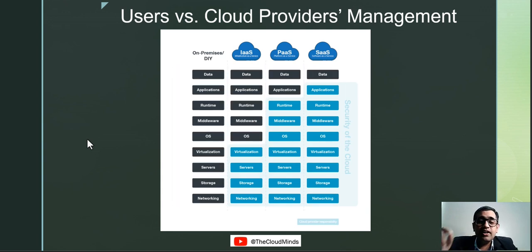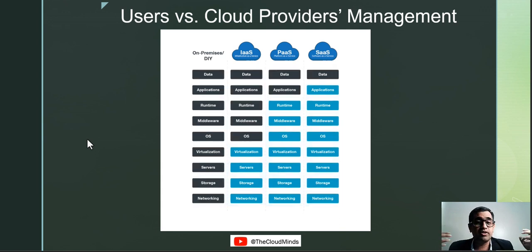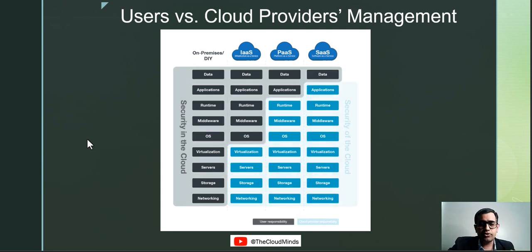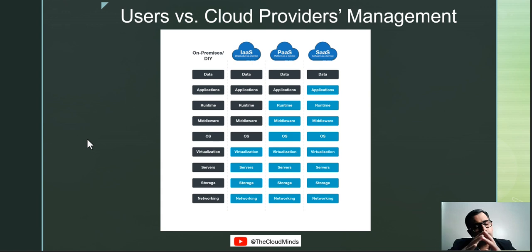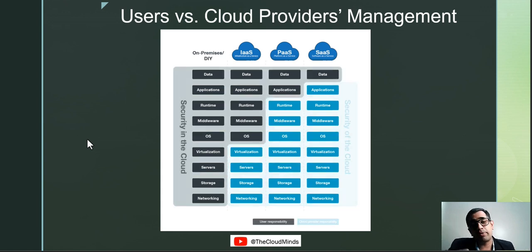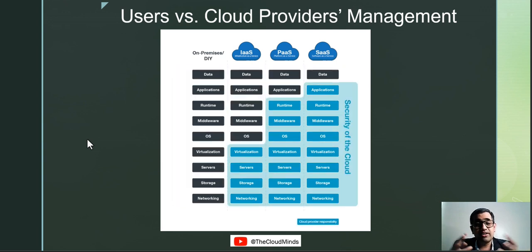Alright, moving ahead to software as a service. Here you just have to take care of the data. For example, I can think of S3, the Simple Storage Service, wherein I am responsible for only the data as well as its encryption, decryption, the key management, etc. Only that part I have to take care of. Everything else, the application, the runtime, middleware, operating system, etc., will be taken care of by the cloud service provider, in this case AWS.